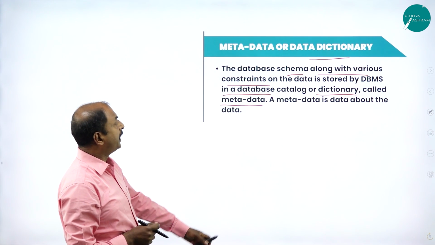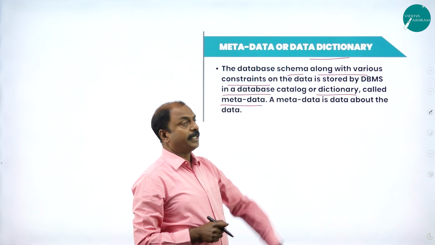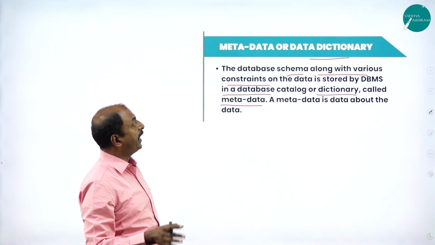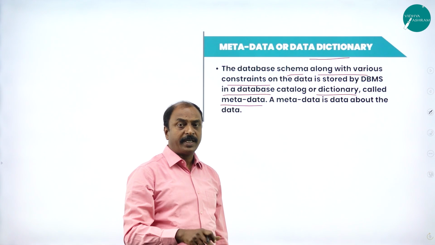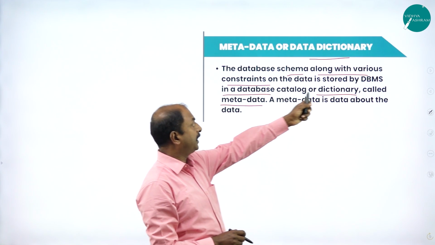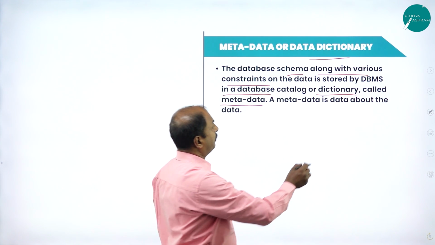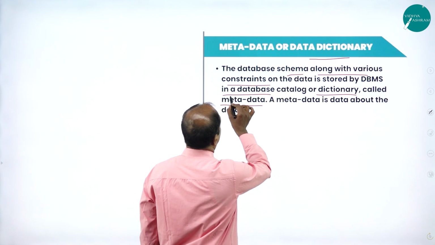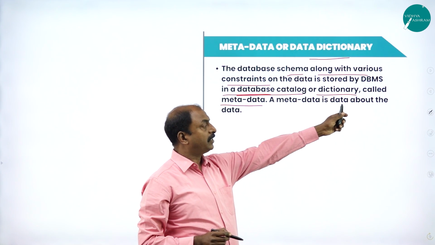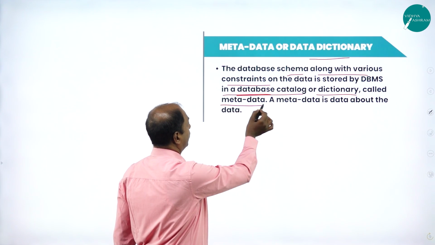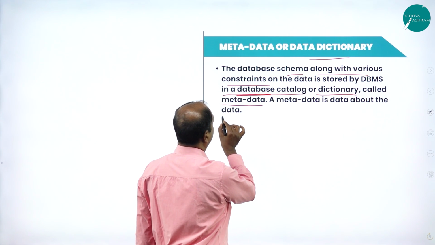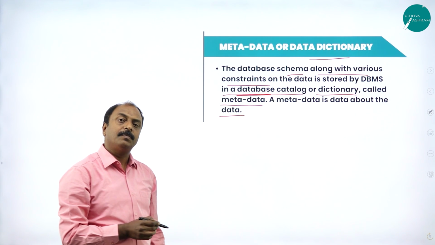Here we know that the database schema, that is the structure of the table or structure of the database, along with the constraints, what you have seen in our previous slide, are stored by a DBMS, which is software, in a particular location, that is called a catalog or dictionary. Another name is metadata. And another definition, metadata is data about the data. That is a simple definition.